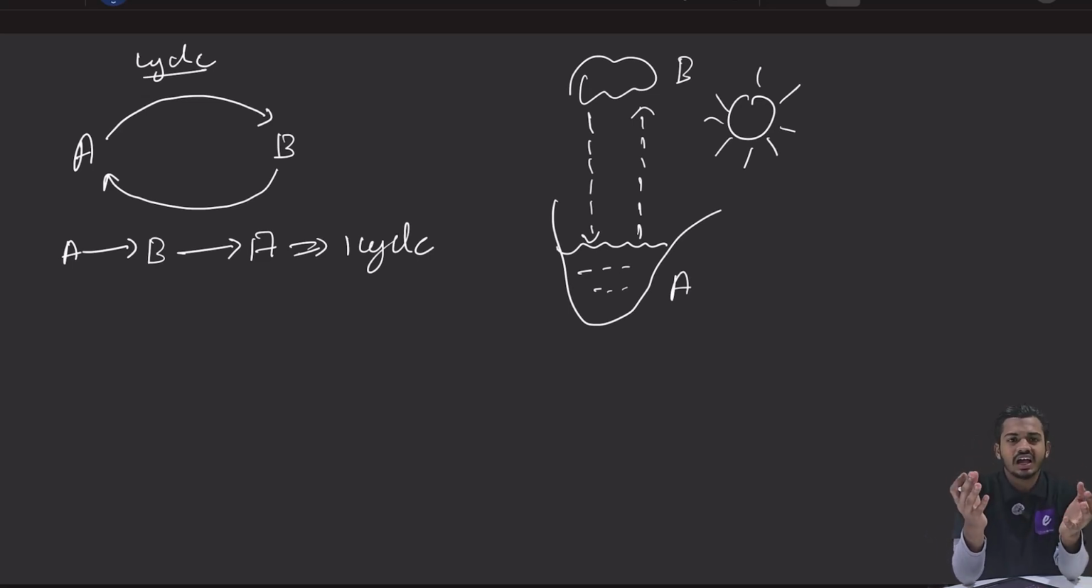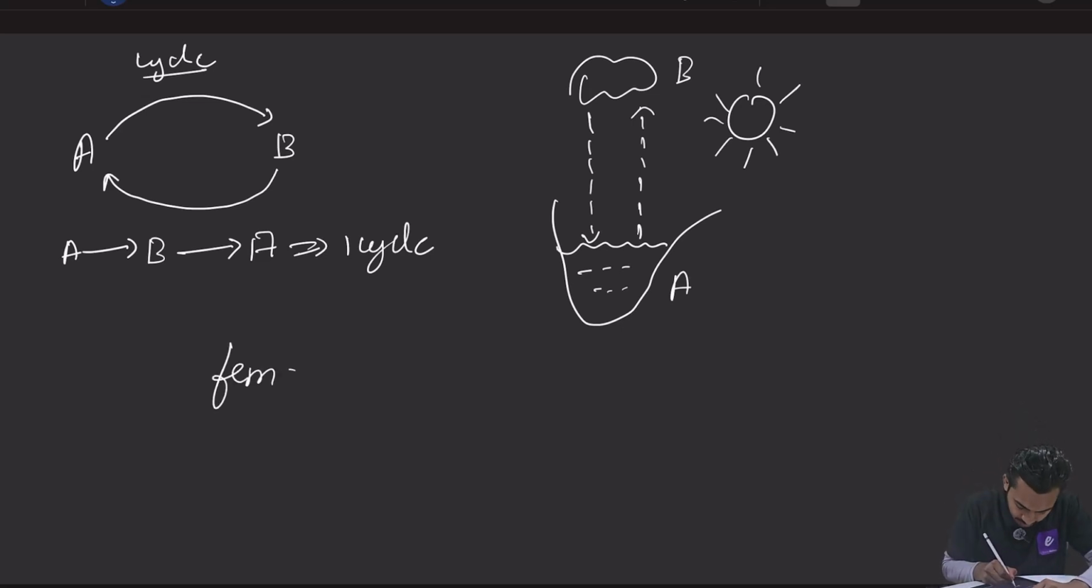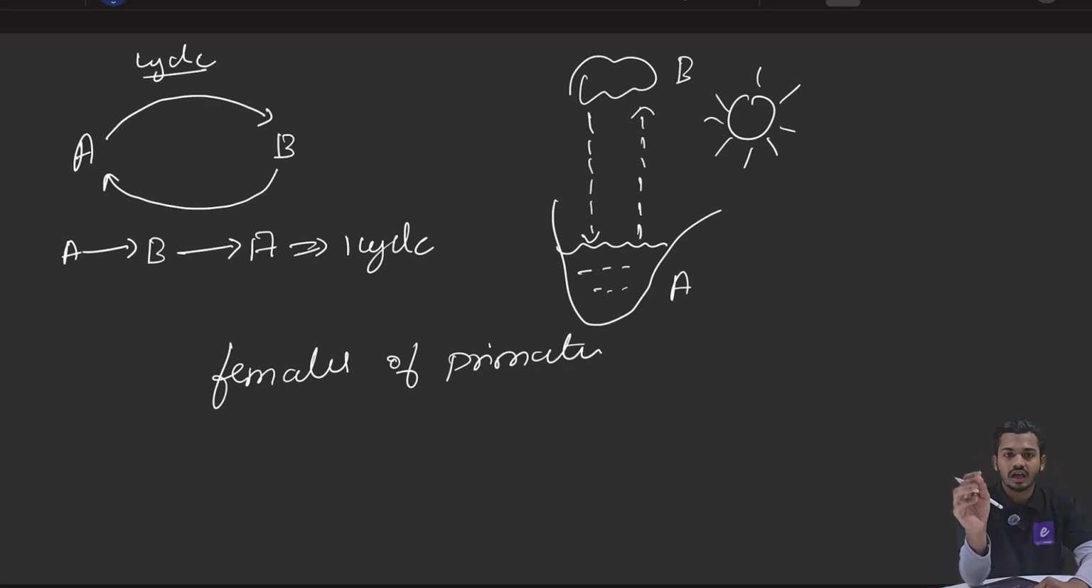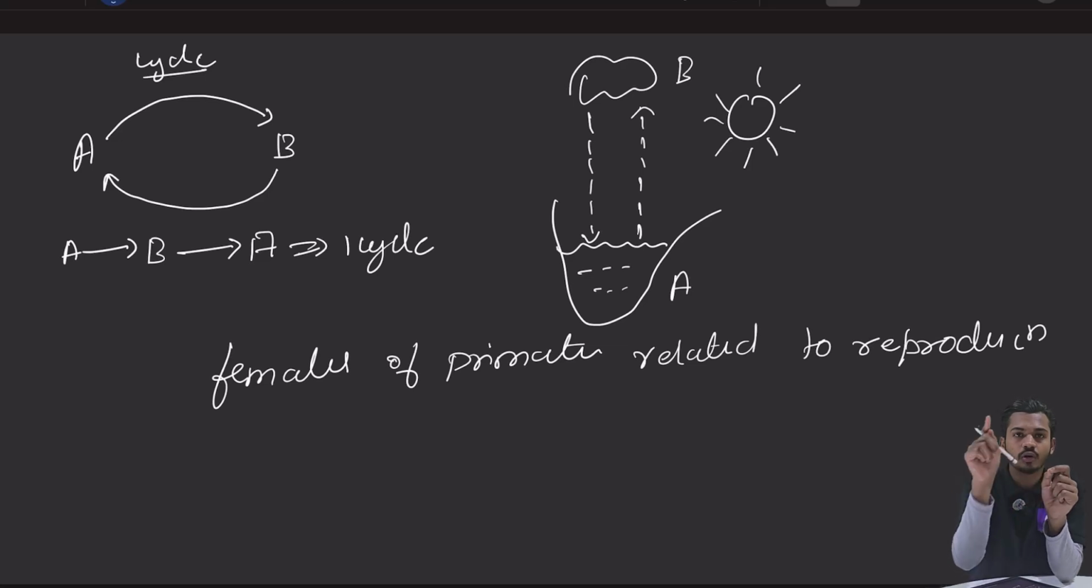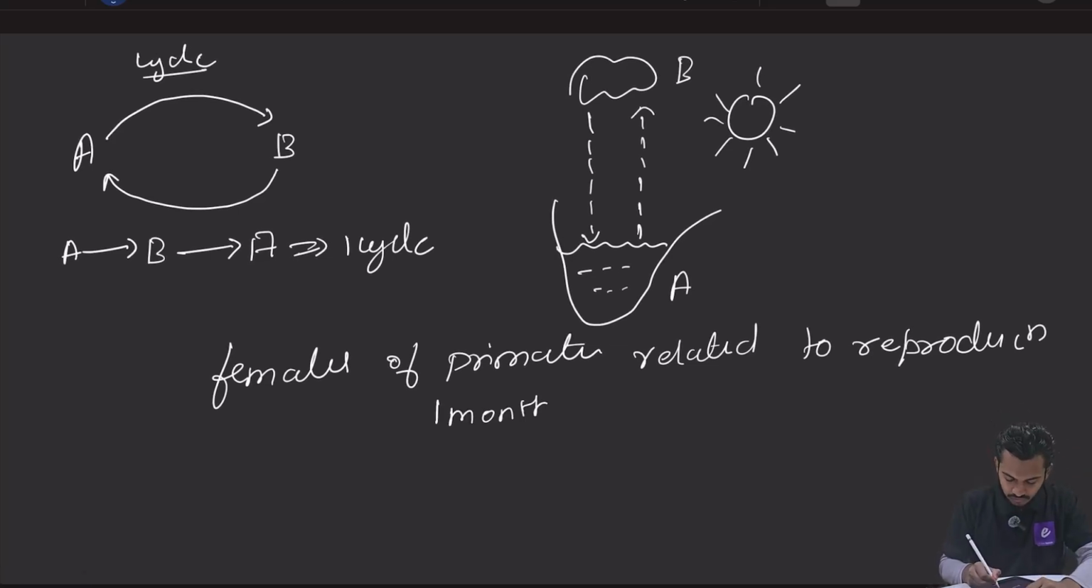So a similar cycle happens in females of primates. तो जो females of primates है दोस्तों, इनके अंदर रिप्रोडक्शन को लेकर ऐसा ही एक सिमिलर साइकिल होता है, जिसको हम कहते हैं menstrual cycle. So in females of primates, there is a cycle related to reproduction. So reproduction को लेकर जो females of primates में जो cycle होता है, उसी को हम कहते हैं menstrual cycle. And this cycle, for one cycle to complete, it will take 1 month. So therefore this cycle is called as menstrual cycle.